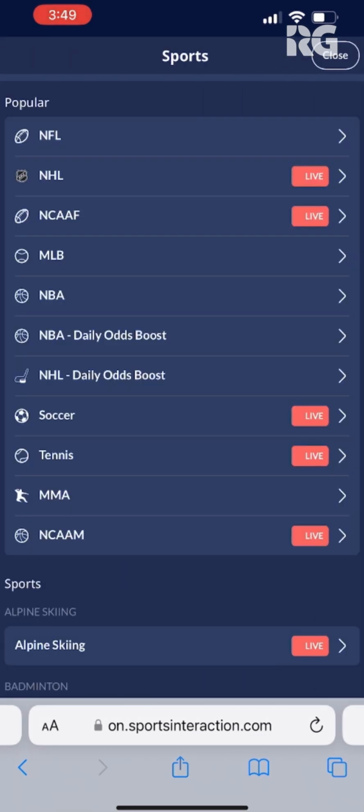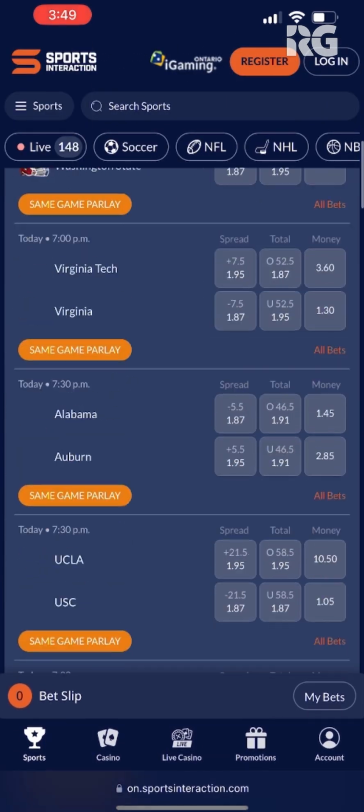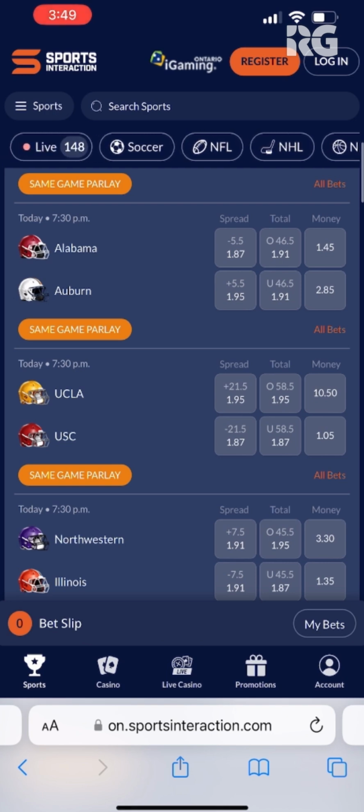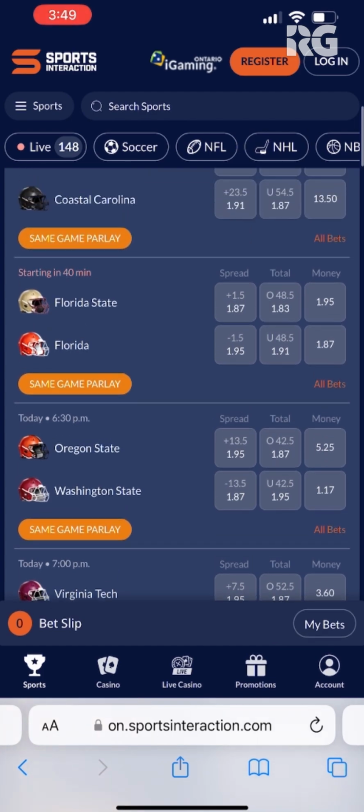You can see the sports here, which we'll dig into more. And as you scroll down, you can see all the different other things that are here. The menus work great. Everything works totally fine on the mobile web browser, so we'll be using that. Of course, to access Sports Interaction Ontario, you must be located in Ontario. But with that, here's how the sign-up process works on mobile.